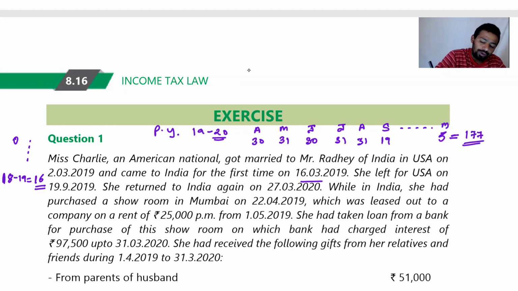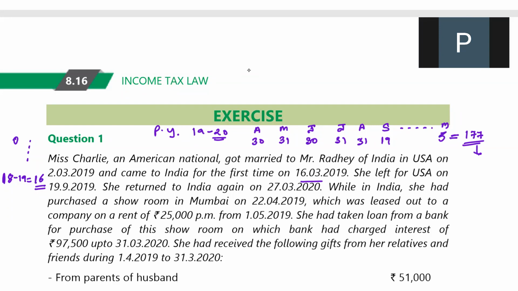177. Now can you tell me residential status of Miss Charlie? What is her residential status? What is the condition number 1? Do you remember condition number 1 of residential status? Tell me. Stay of 182 days or more. So obviously she did not qualify that. So what is the second condition we check?